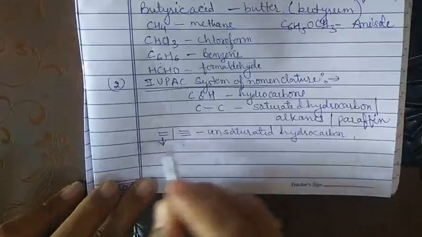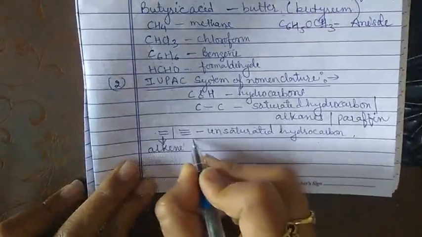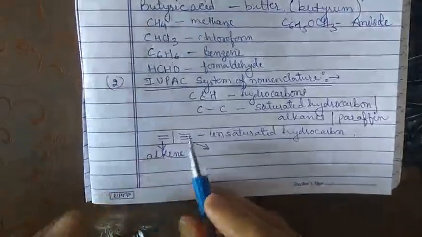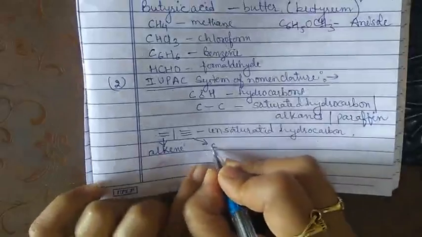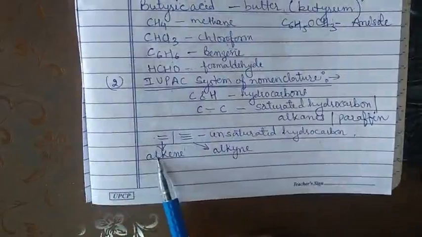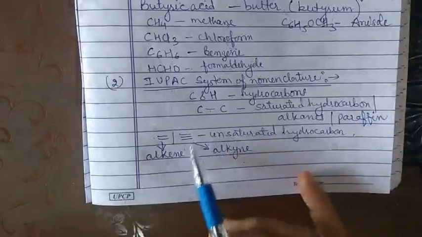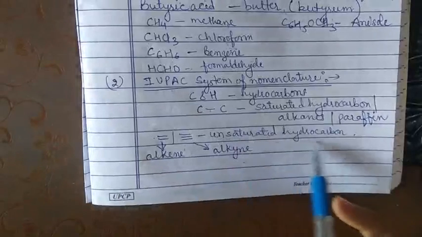If two carbon atoms contain a double bond between them, it is called an alkene. And if two carbon atoms contain a triple bond between them, it is called an alkyne. So double bond means alkene and triple bond means alkyne.